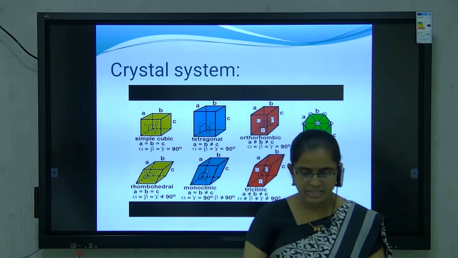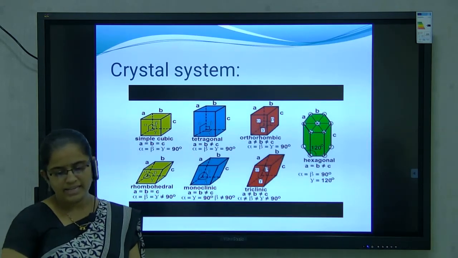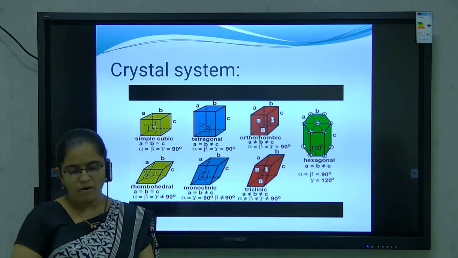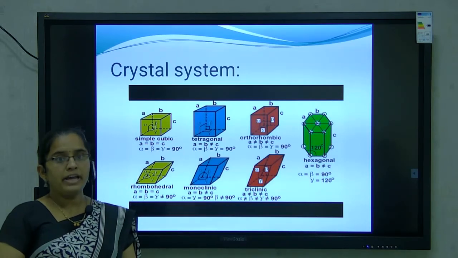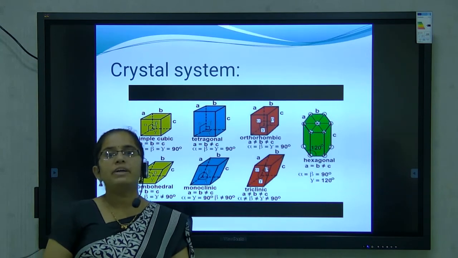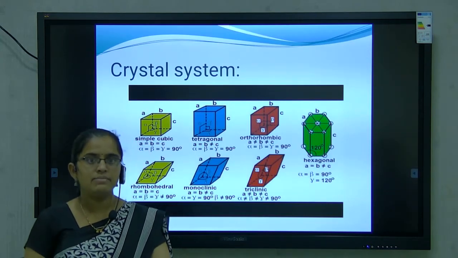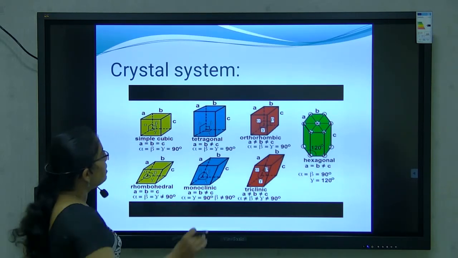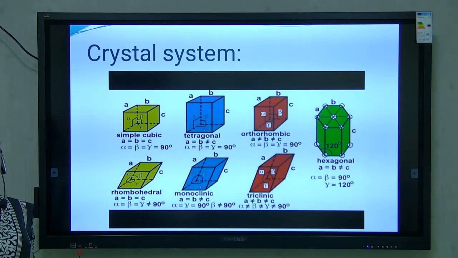Next point is the crystal system. What is a crystal system? By mathematical analysis, it has been proved that only 14 different kinds of space lattice are possible. Meaning we can arrange particles in 14 different ways and 7 systems. These 7 systems are called the 7 crystal systems and the 14 lattices are called the 14 Bravais lattices. Now here we are going to discuss the different 7 crystal systems.